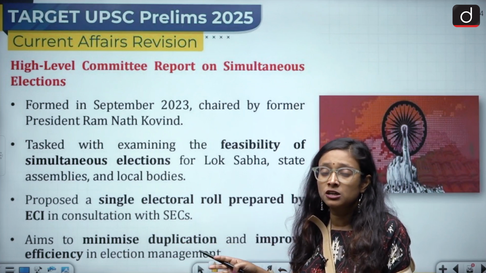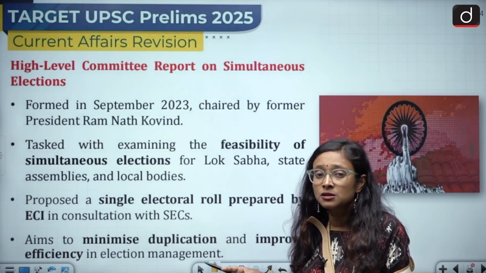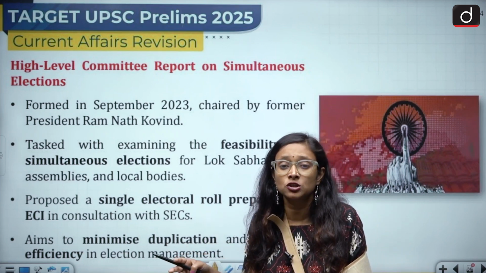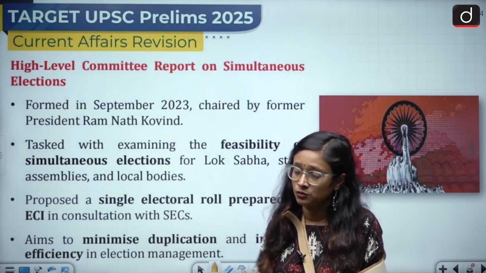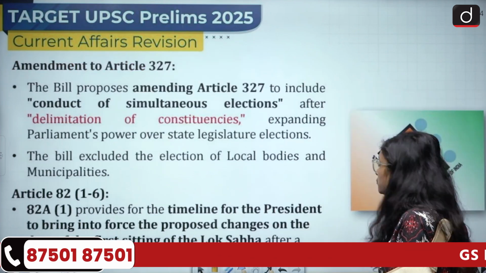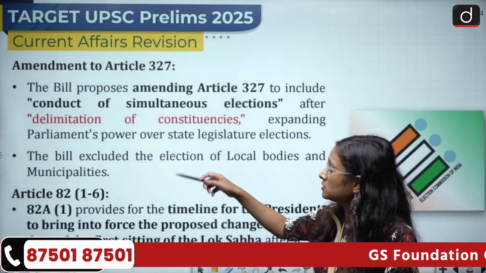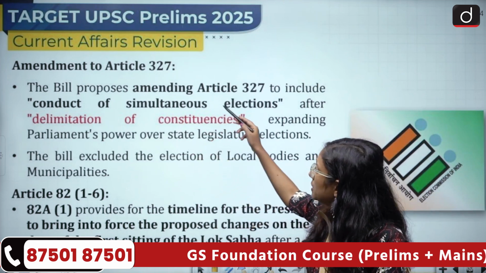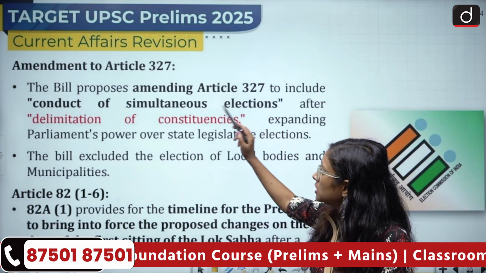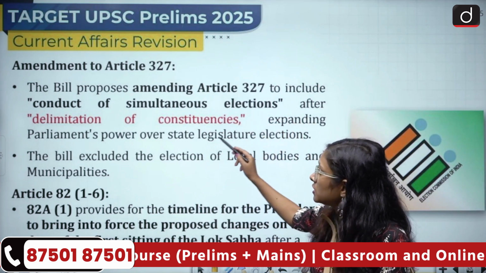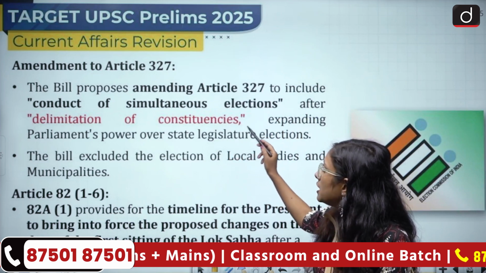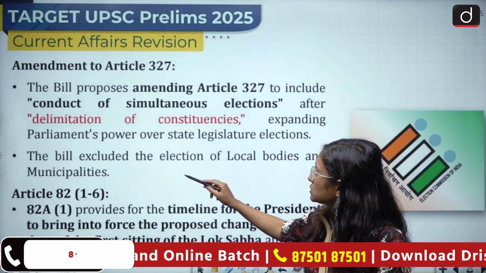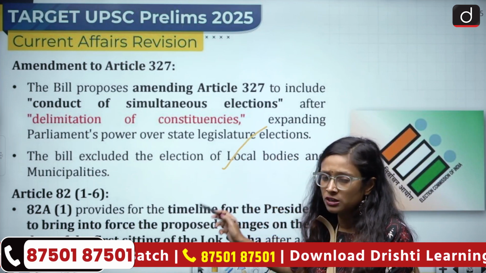Why have such decisions been taken? This particular committee says it will minimize the burden on the government and the cost spent on elections. So this is the news which we will cover, and we'll also cover a few articles related to it. First, the amendment to Article 327. The bill proposes amending Article 327 to include the conduct of simultaneous elections after delimitation of constituencies, expanding Parliament's power over state legislature elections, and the bill excluded the local bodies and municipalities. We already discussed this point.